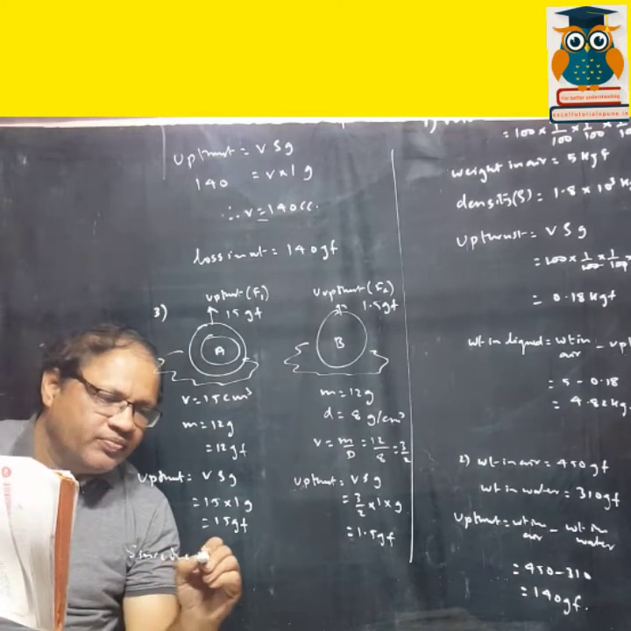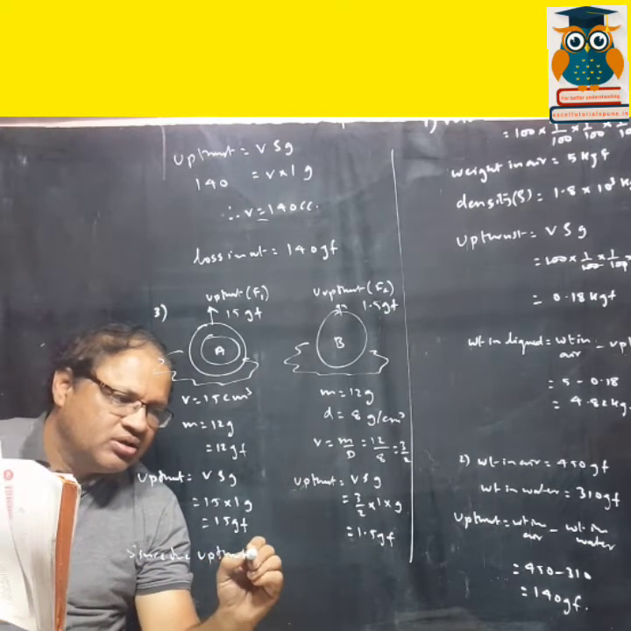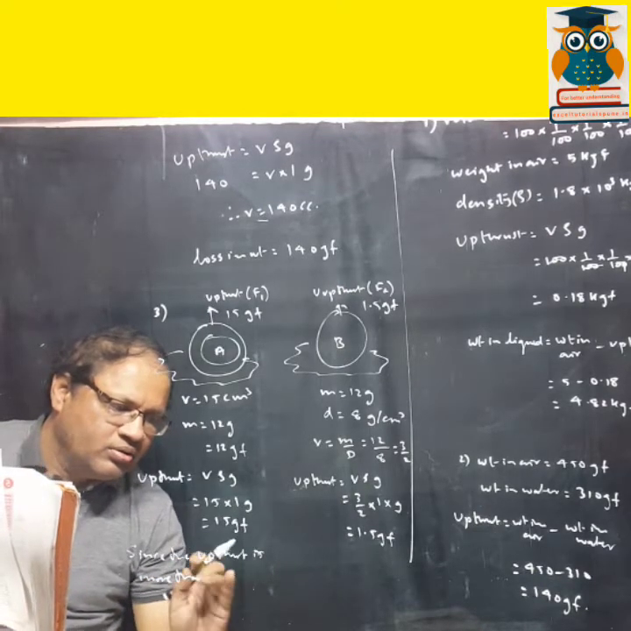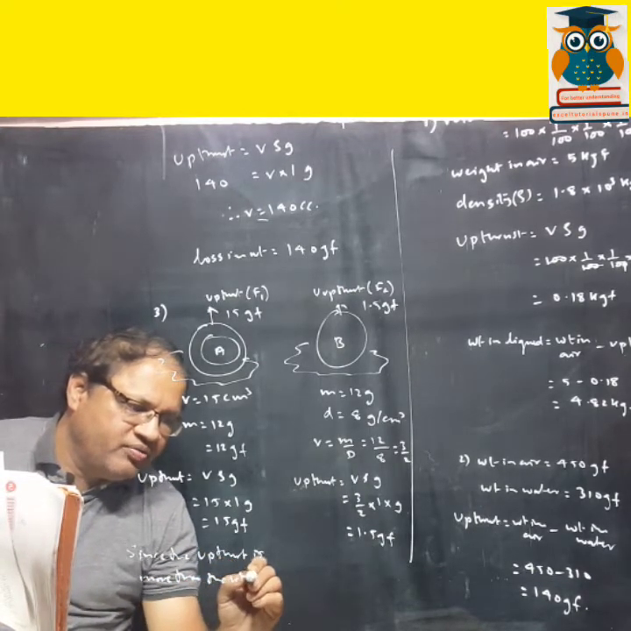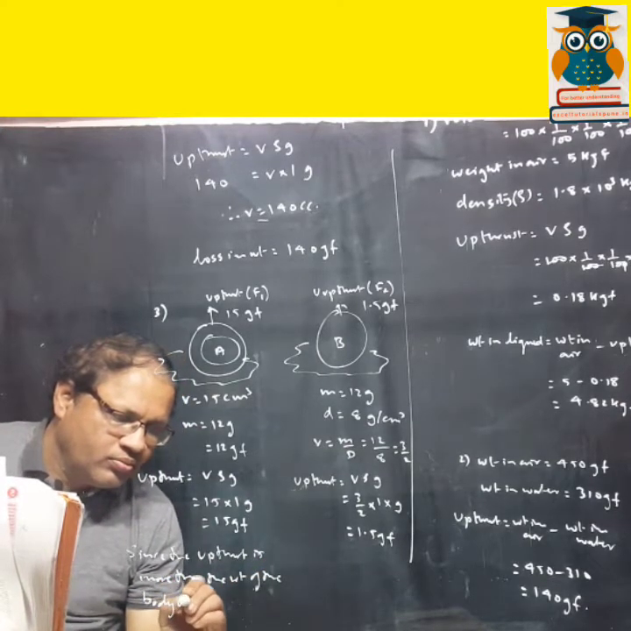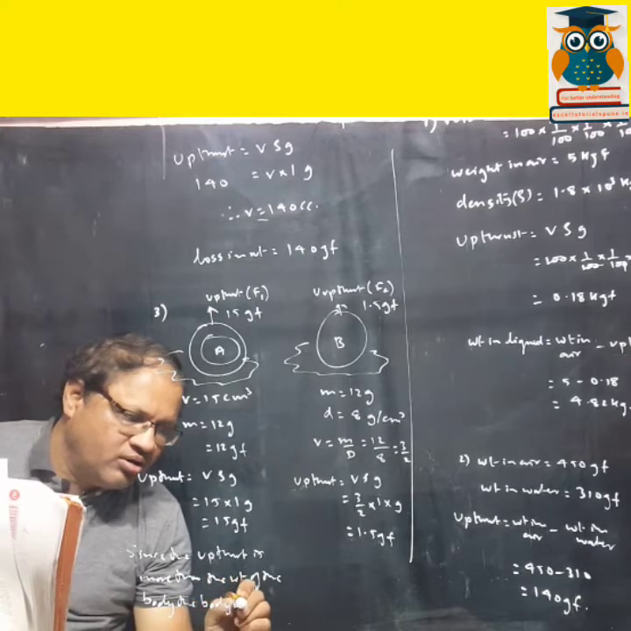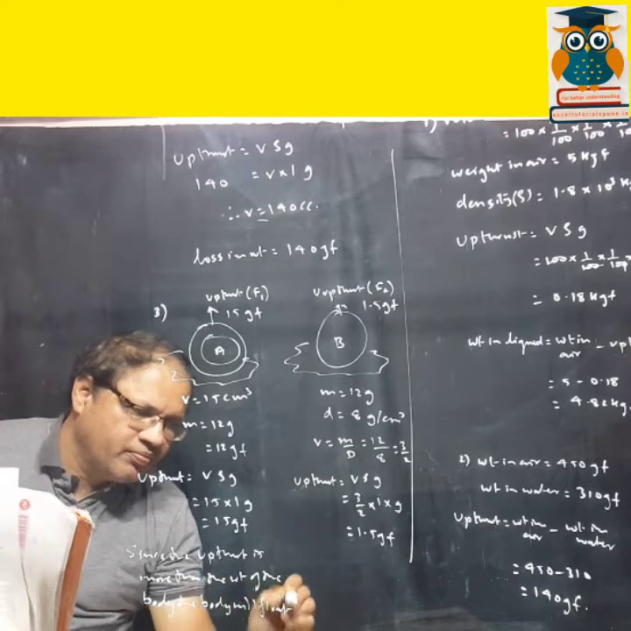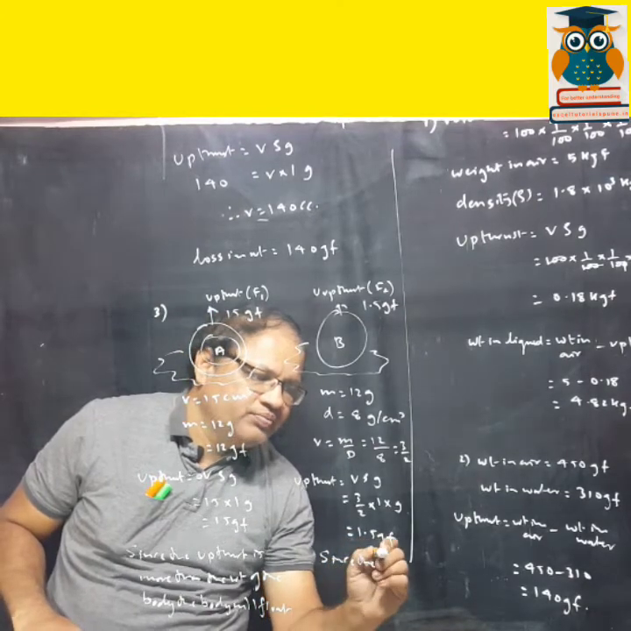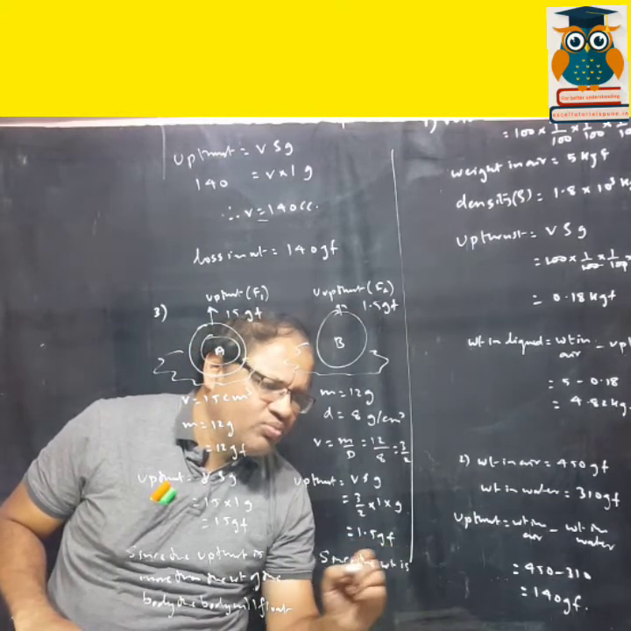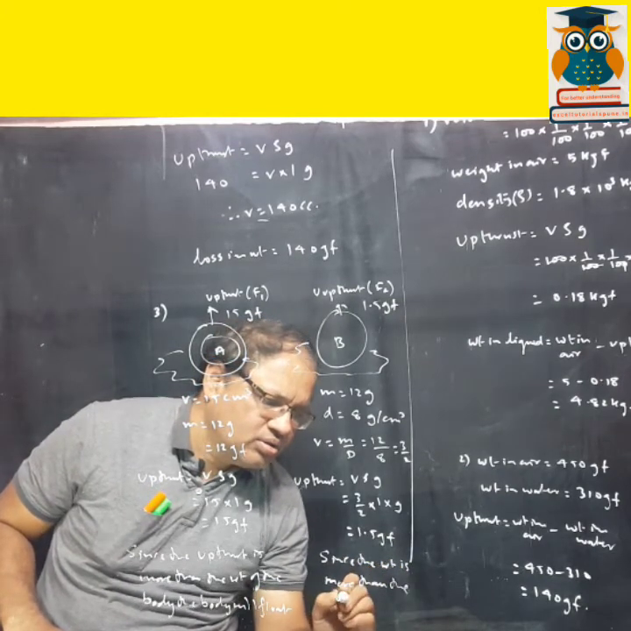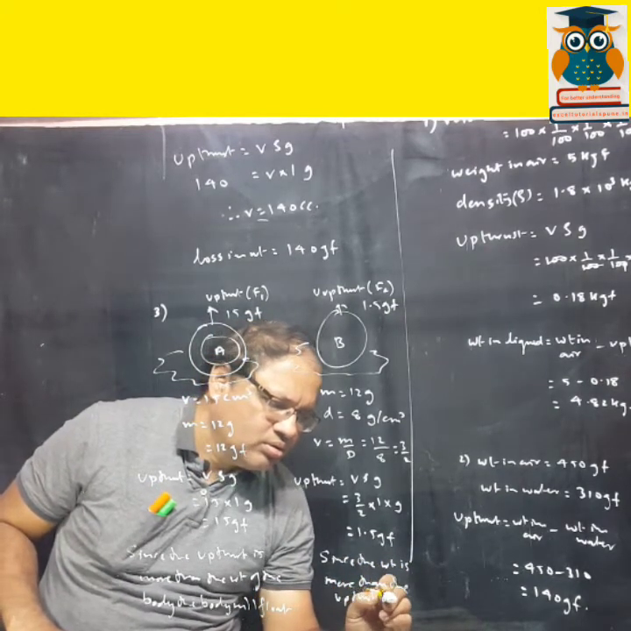Since the upthrust is more than the weight of the body, it will float. And over here, since the weight is more than the upthrust, the body will sink.